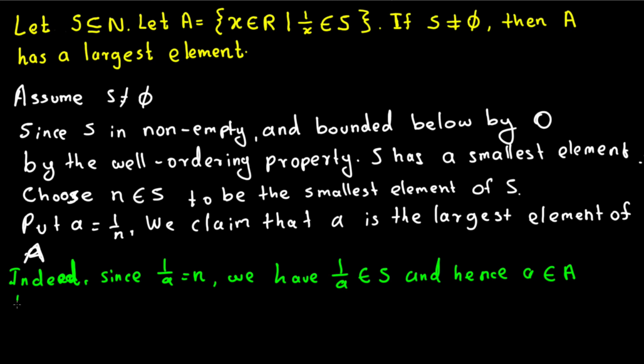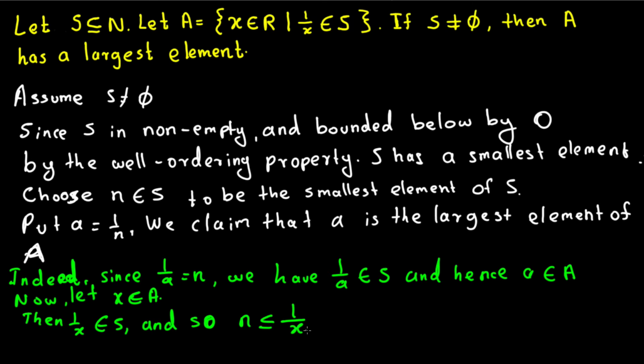Now let x belong to A, then 1/x belongs to S, and so n is less than or equal to 1/x. Okay, let's continue here. I delete all of these things.